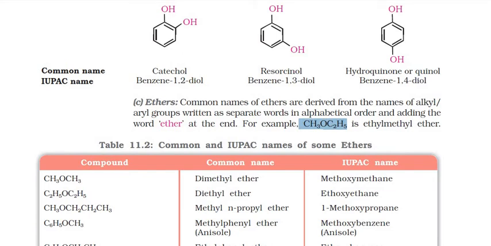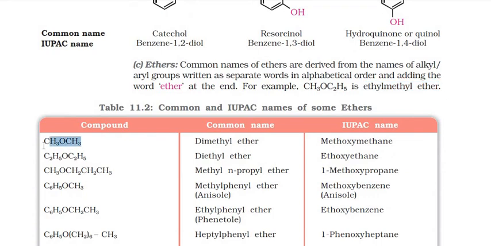So if you have this compound CH3OC2H5, which kind of ether is it? See, oxygen has 2 substituents and both are different. So this is going to be an unsymmetrical ether, and if you see, this part is methyl while this part is ethyl. So what comes first? E comes first. So this is going to be ethyl, then methyl ether. So this name would be ethyl methyl ether. Similarly, because two methyl groups are there, this is going to be dimethyl ether.